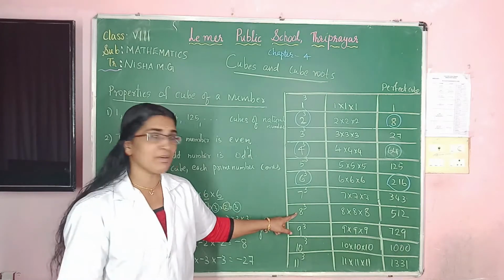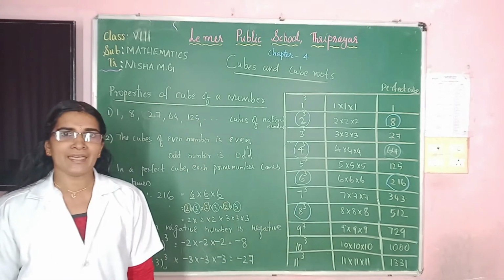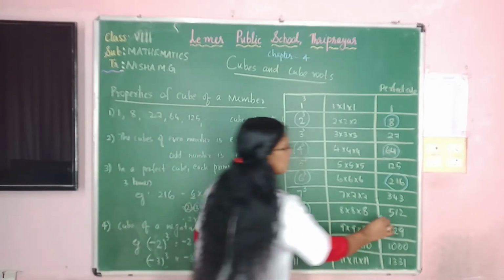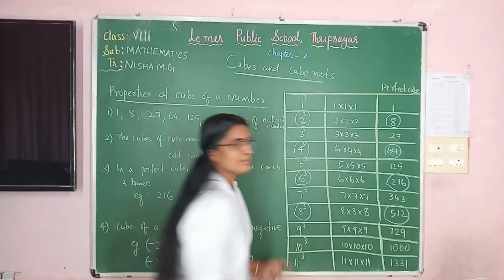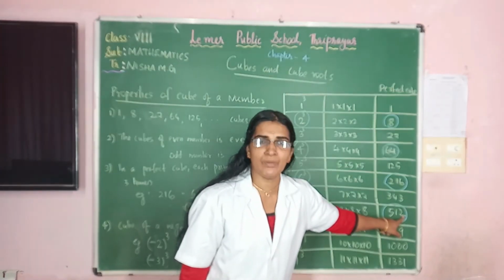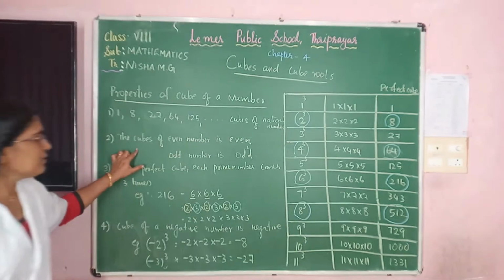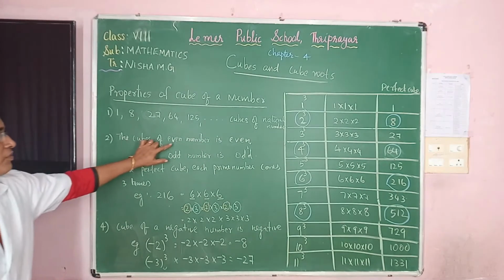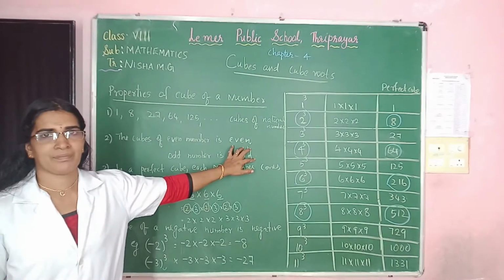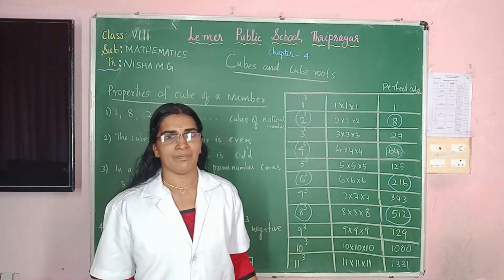No. Next even number 8. What is 8 cube? 8 cube is equal to 512. We know that 512's ones place digit is 2, so this number is even. So what we have written here: the cube of an even number is even. If a number is even, then its cube is also even.